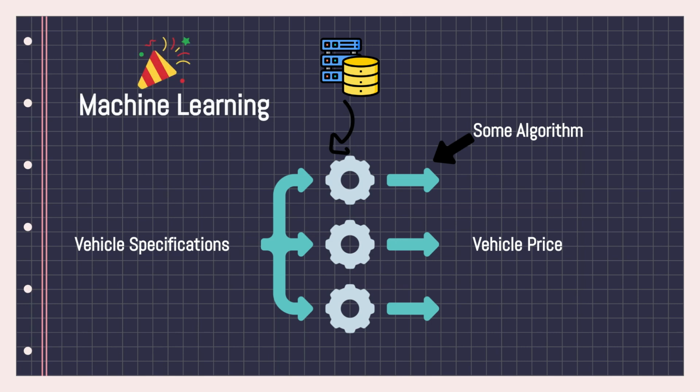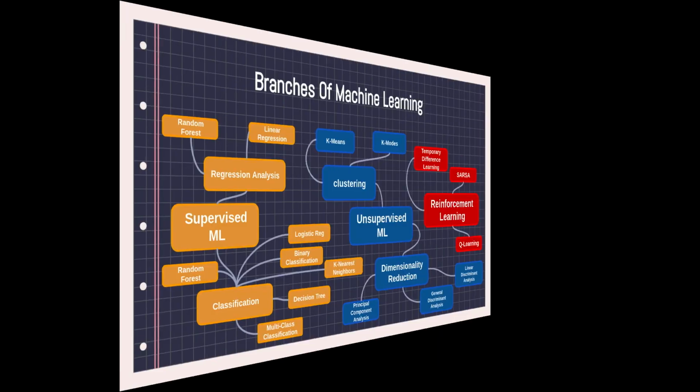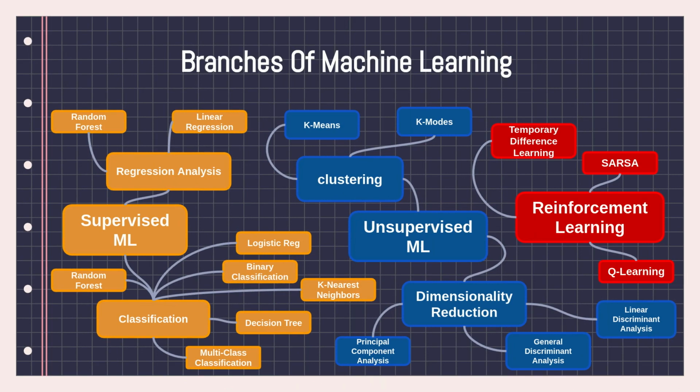Good. Once you have looked at that, let's look at the different branches of machine learning. Machine learning has a lot of branches. There are three main branches: supervised machine learning, unsupervised machine learning, and reinforcement machine learning, or reinforcement learning (RL). So let's start with supervised machine learning.